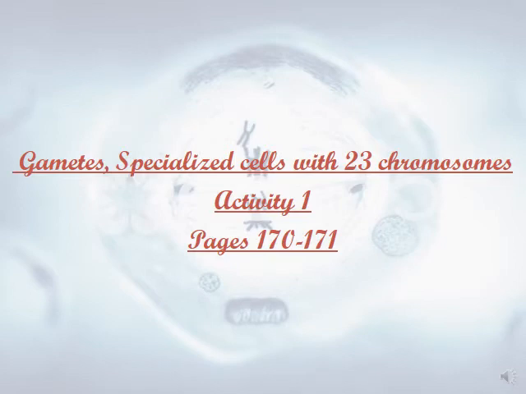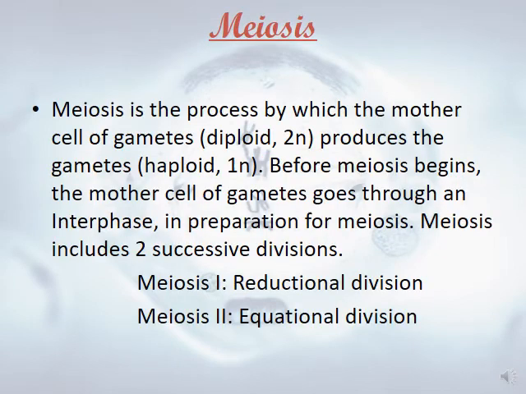Okay, let's move to gametes, specialized cells with 23 chromosomes, activity 1, pages 170 and 171. Let's move now to meiosis. Mitosis is the process by which the somatic cells divide. Here in the meiosis, we have the mother cell of the gametes, diploid 2N, producing the gametes haploid 1N.